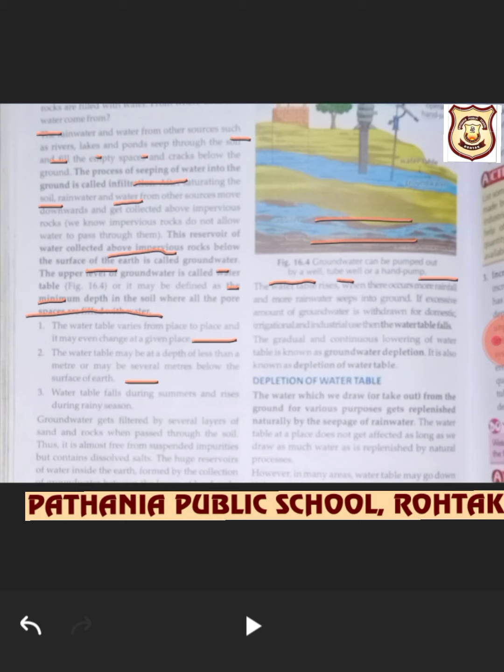In areas like Rajasthan, the water level is near about 30 to 40 to 60 feet. So it is very hard to take out the water from this water table. The water table falls during summers and rises during rainy seasons. In our areas, in the rainy season the water table increases up to quite a high level, up to 1 feet.